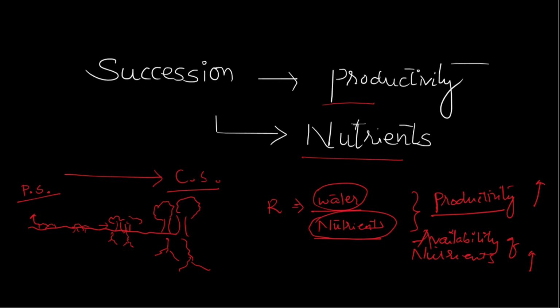Now, talking about primary succession versus secondary succession, let us extrapolate the case of Tapu versus Ambani in raising a startup to this particular case. Now, what is primary succession?